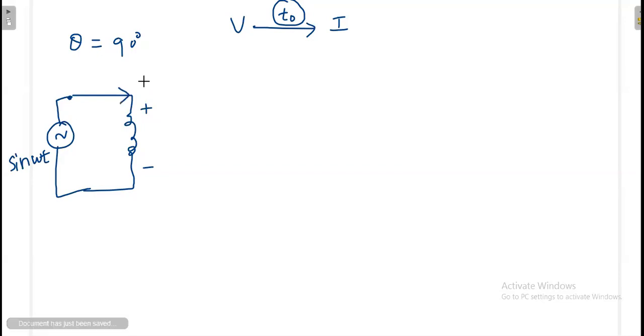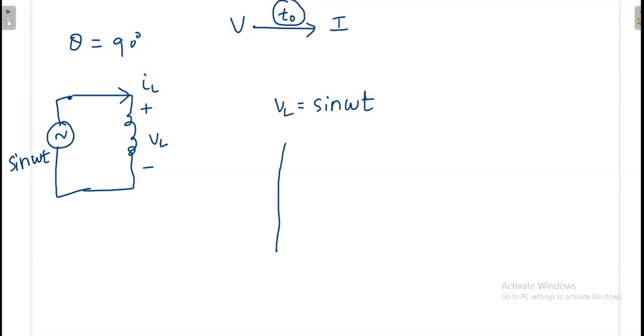So VL. Then what is IL? VL is very clearly equal to sine omega t only, because you are applying it to the inductor. You can apply any voltage you want, and suddenly you are applying sine omega t. Then what is IL? That is a question mark. How much delay will it take? VL means I am applying my voltage like this to the inductor.